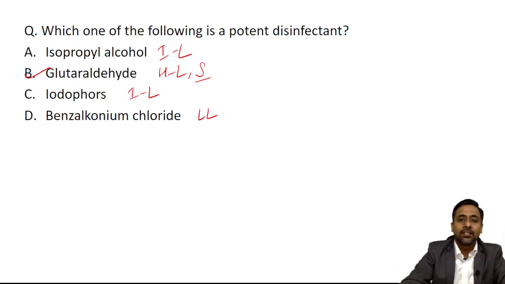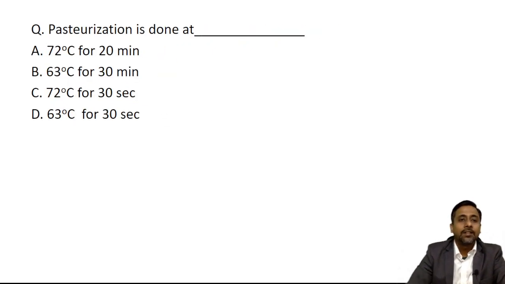Pasteurization is done at 72 degrees Celsius for 20 minutes, 63 degrees Celsius for 30 minutes, 72 degrees Celsius for 30 seconds, 63 degrees Celsius for 30 seconds. So what should be the answer? If it is mentioned pasteurization of milk, then it is very easy to answer that. Answer B is correct, 63 degrees Celsius for 30 minutes. Why is C not correct, 72 for 30 seconds? Because then they should have mentioned the rapid cooling to 4 to 6 degrees Celsius. Otherwise this is an incomplete process. So this is not correct.